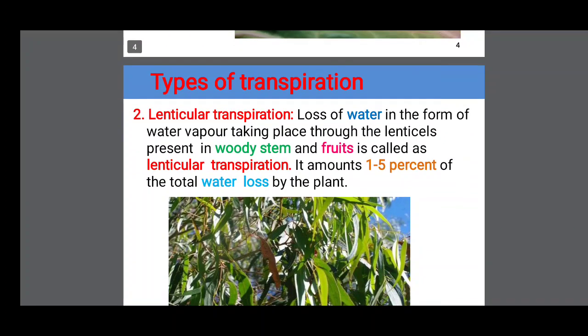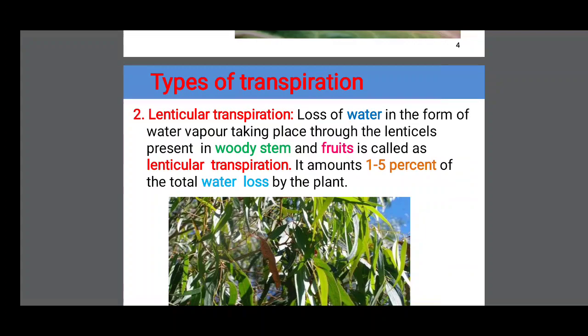Now the second one, lenticular transpiration. Loss of water in the form of water vapor taking place through the lenticels present in woody stems and fruits is called lenticular transpiration. It amounts to 1 to 5% of the total transpiration by the plant. So lenticels are present in the woody stems and fruits.